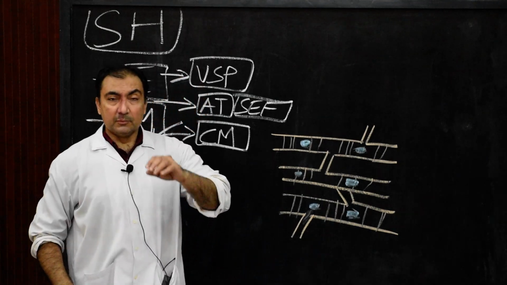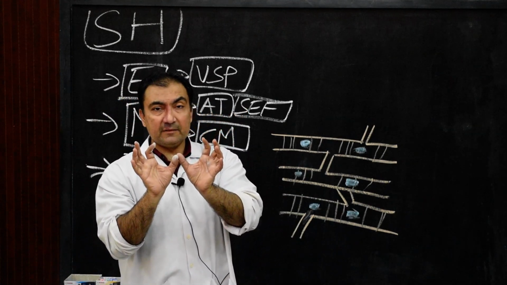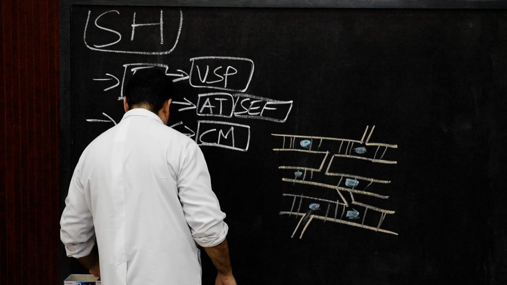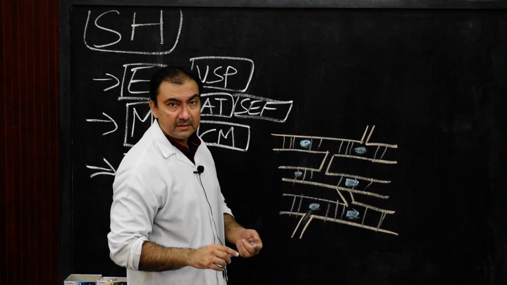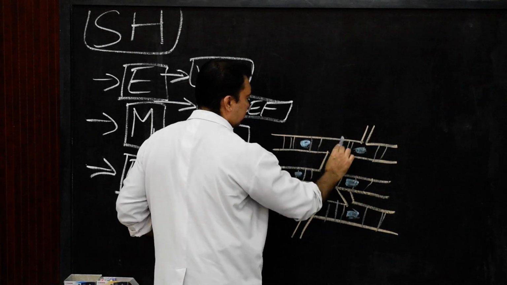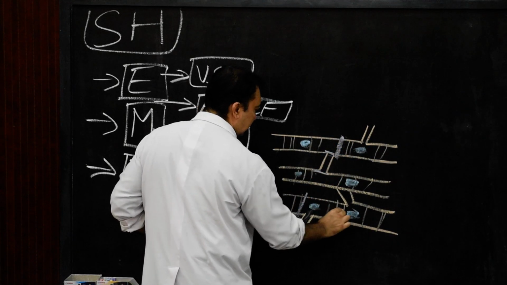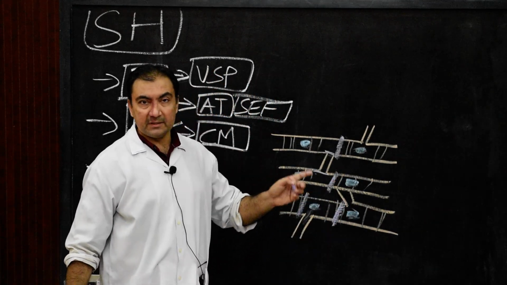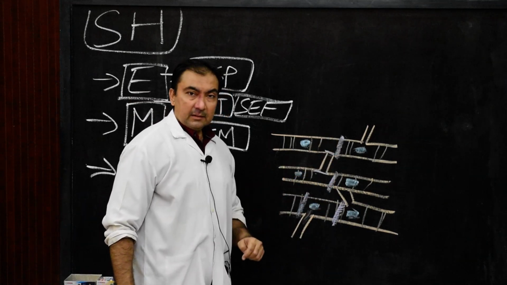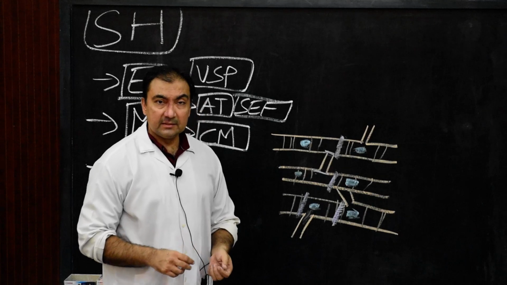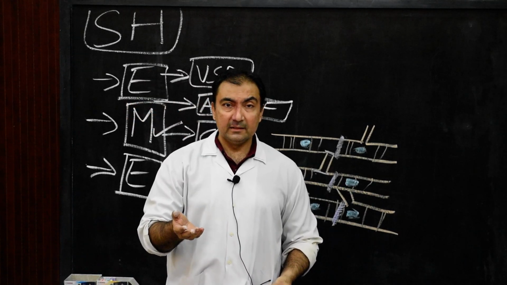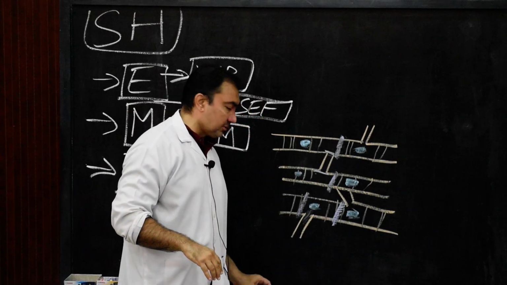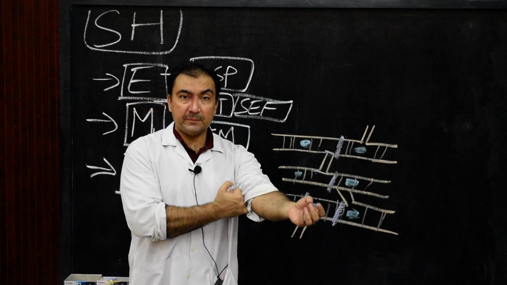And the most important point is that each cardiac myocyte will have an intercalated disc at its junction. There is a junction between any 2 cardiac myocytes, and that junction is represented by the intercalated disc. For example, here if I show, these are the intercalated discs. Structurally, the cardiac muscle fiber is not a syncytium because of the presence of intercalated discs.